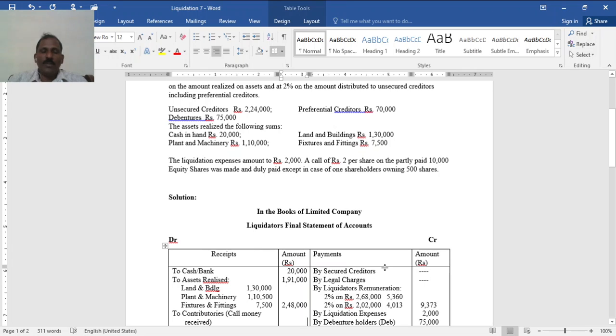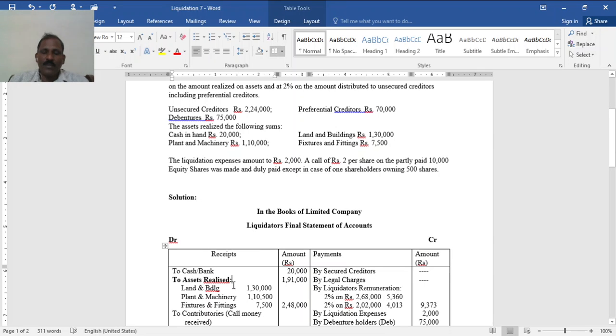So as usual, the heading is in the books of limited company, or simply limited company, and the heading liquidator's final statement of account, receipts amount, payments amount. See, first receipts, cash in hand, that 20,000 is given. Then assets realized, other assets realized, one by one.